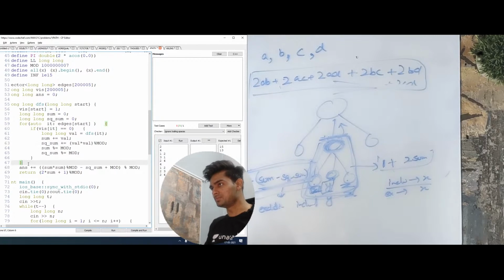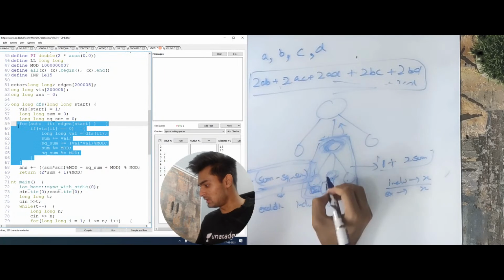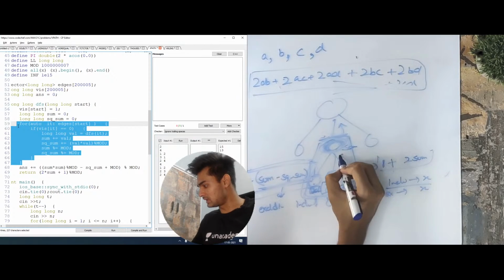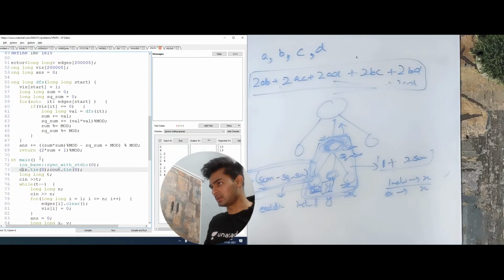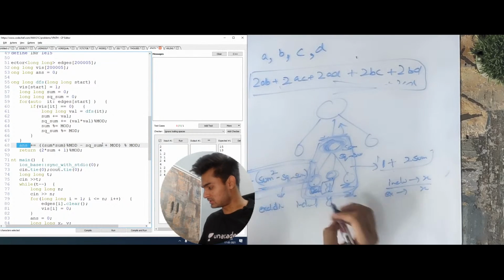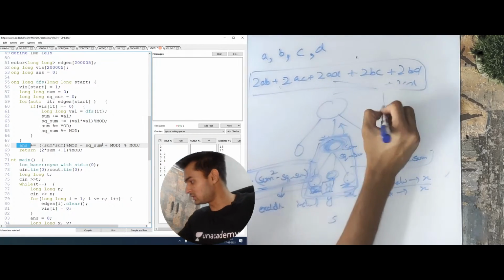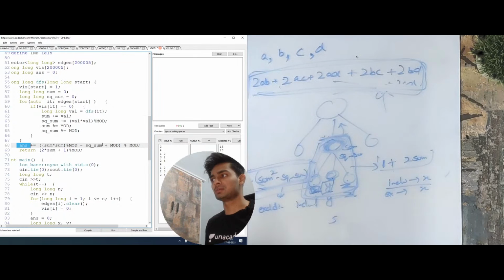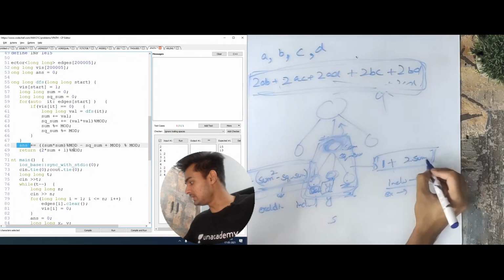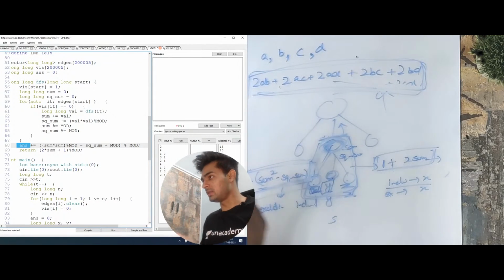So after this loop, when I'm at this node, I know the sum and the square sum. Now, in the answer we are adding sum square minus square sum, because that is going to give me the total number of paths we could make from this. After that, we just return 2 times sum plus 1. These are the simple paths in one direction only.